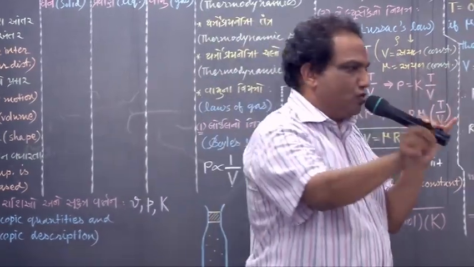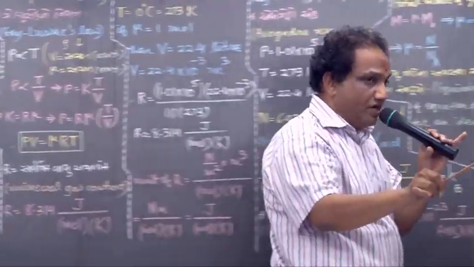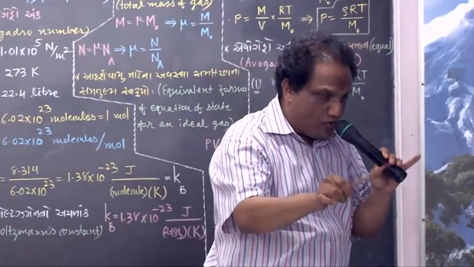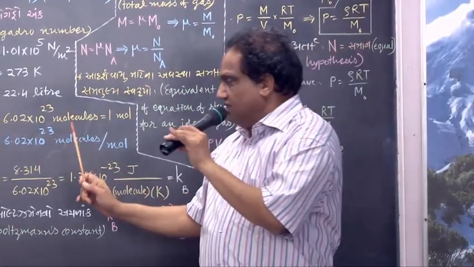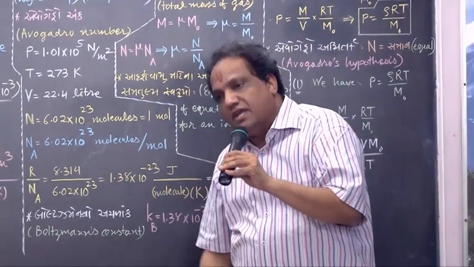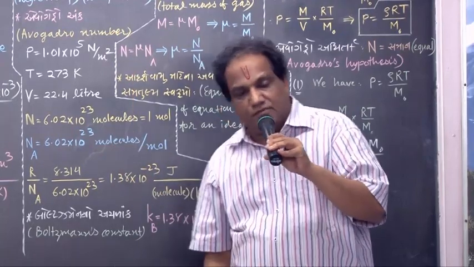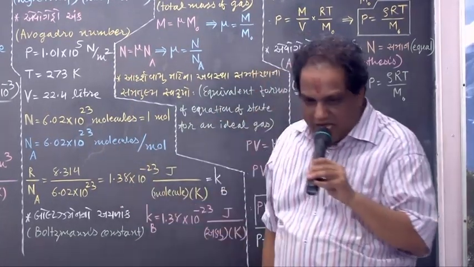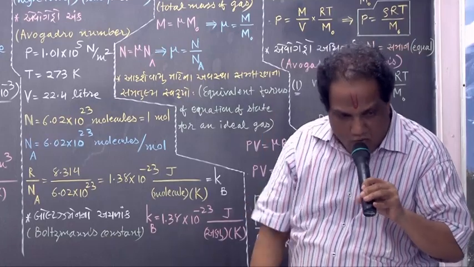It is not necessary that you associate that number only with molecules. You may write this many atoms. It is called 1 mole atoms. You may write this many ions. It is called 1 mole ions.